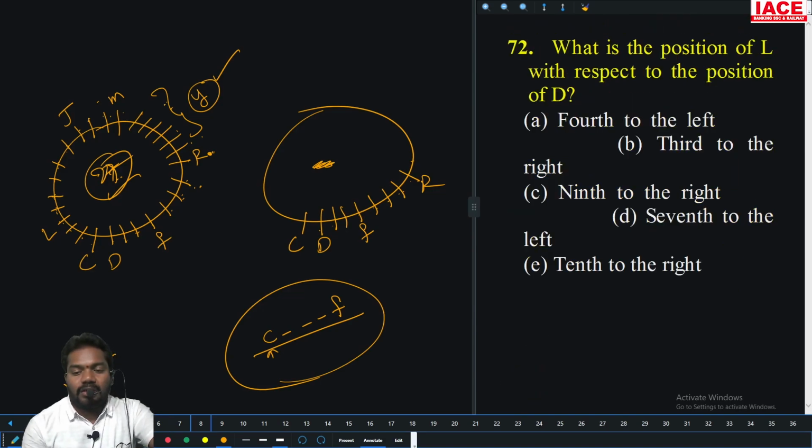Then what is the position of L with respect to D? First, second, third, fourth to the left. Fourth to the left. Option A is the right answer.